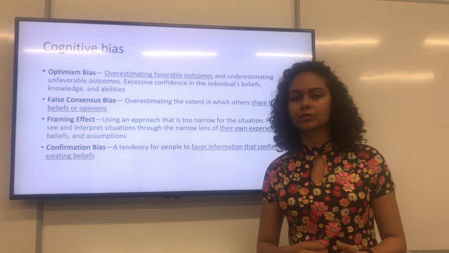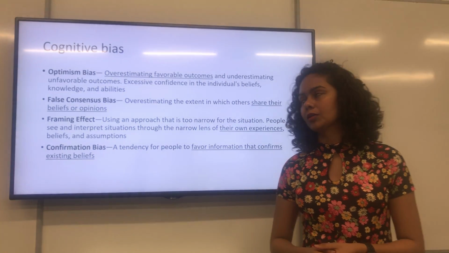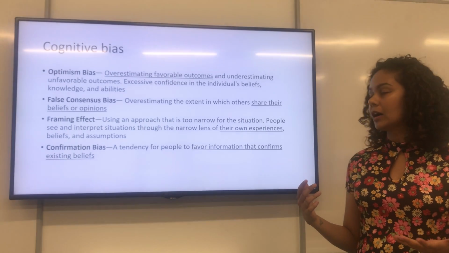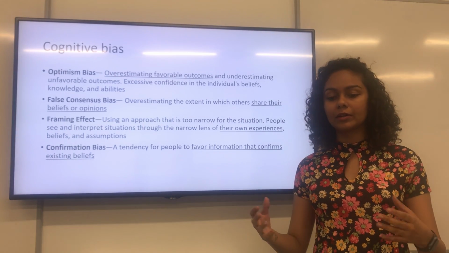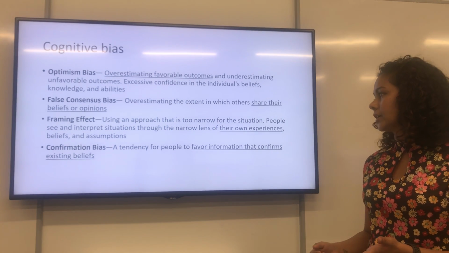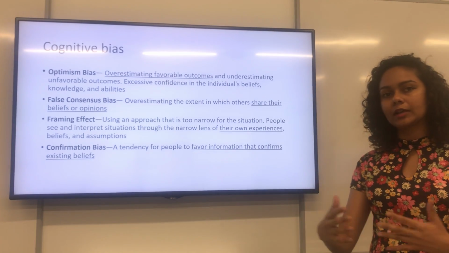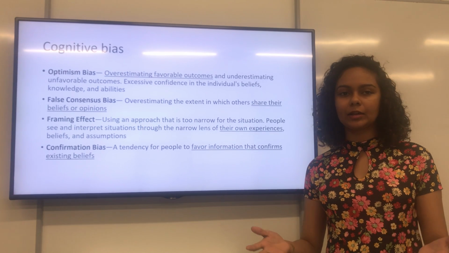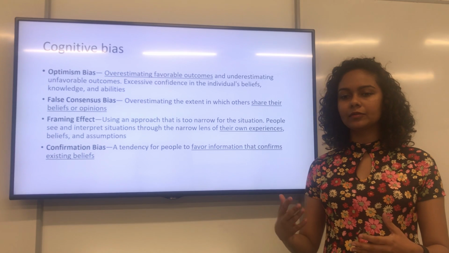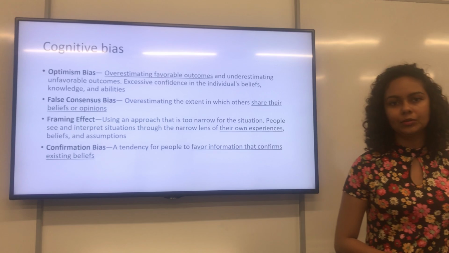First one is optimism bias, where the person is very optimistic that all of their decisions will work out. Second one is false consensus bias, where the person thinks that everyone else will believe what they are doing and it will succeed. Third one is framing effect, where people think that their own experiences and beliefs are the only thing that matters when they make decisions. And the fourth one is confirmation bias, where if another party agrees with them, they think that their decision is correct. So let's look at another one now.